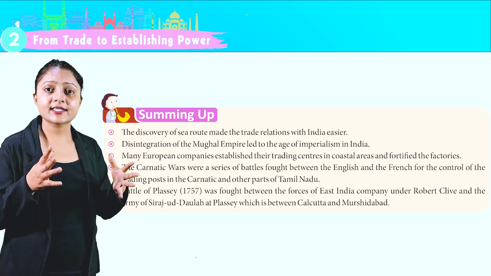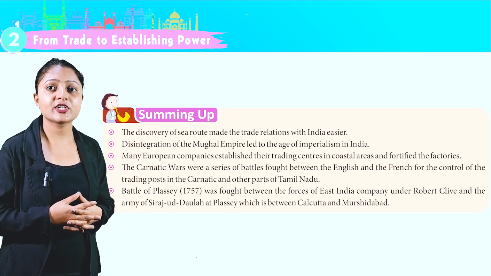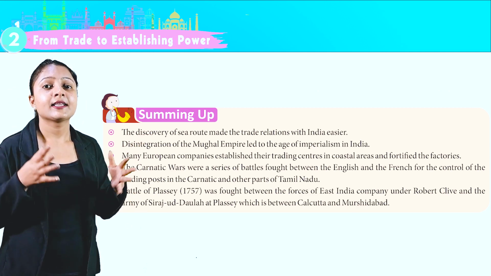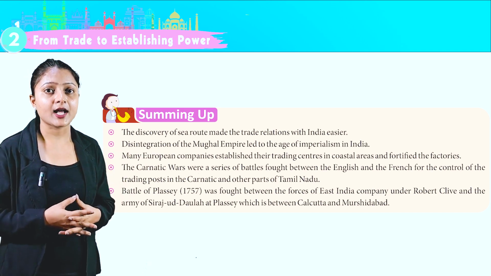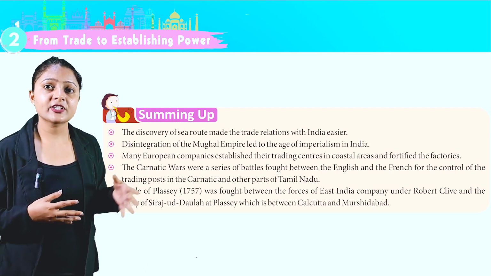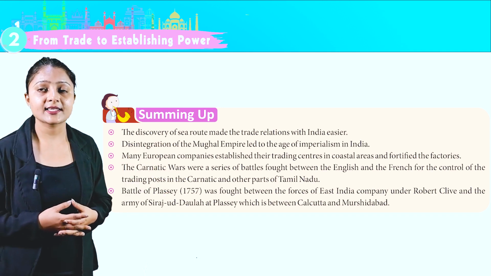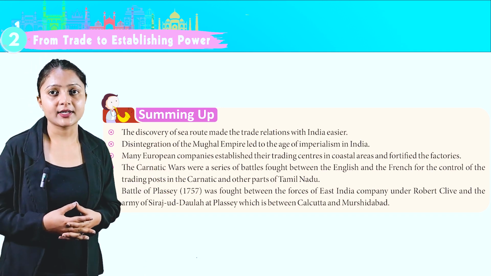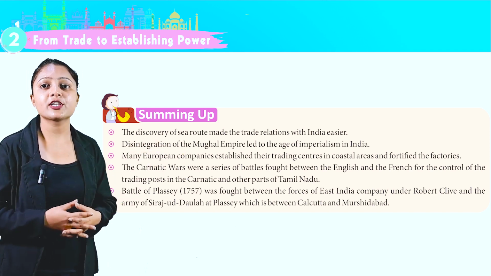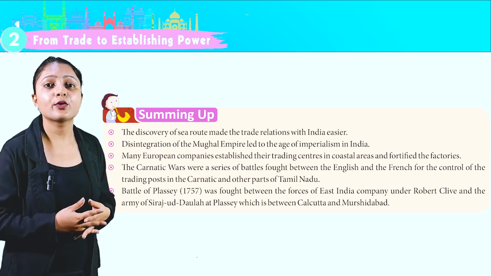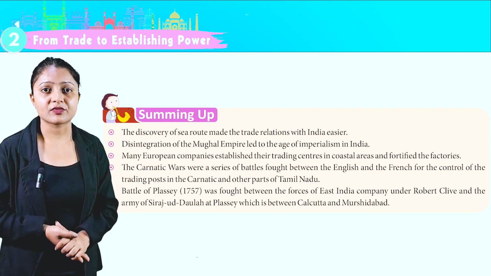Summing up, the discovery of sea route made the trade relations with India easier. The disintegration of the Mughal Empire led to the age of imperialism in India. Many European companies established their trading centers in coastal areas and fortified the factories. The Carnatic Wars were a series of battles fought between the English and the French for the control of the trading ports in the Carnatic and other parts of Tamil Nadu.